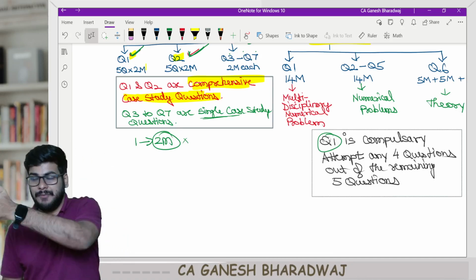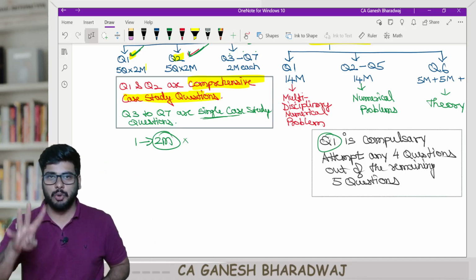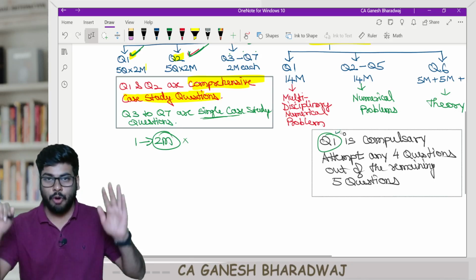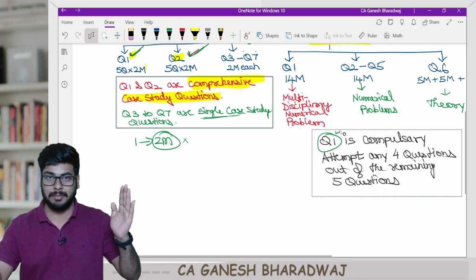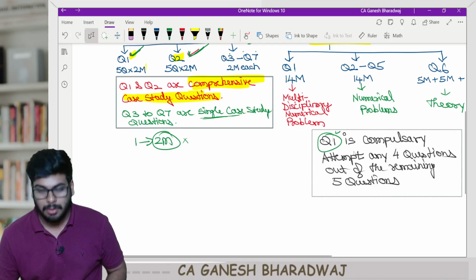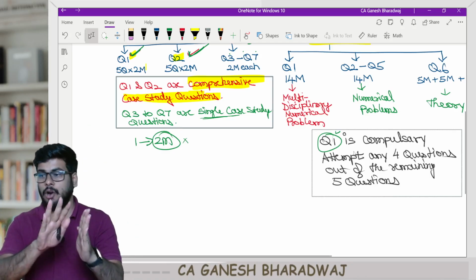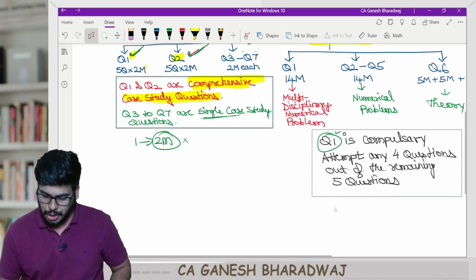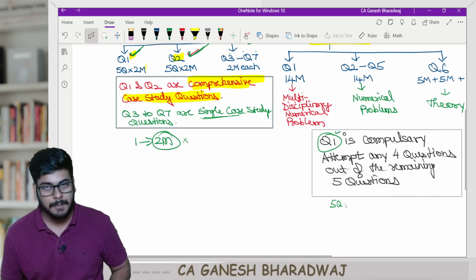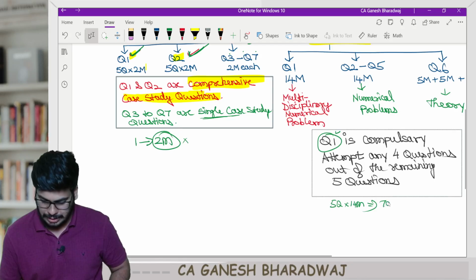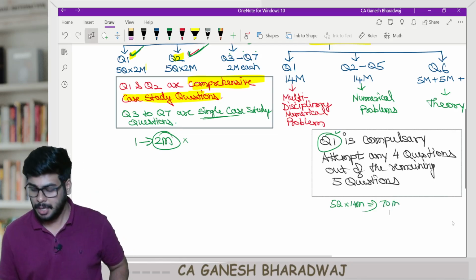Out of the remaining 5 descriptive questions, you can attempt any 4. So overall, 6 descriptive questions, each carrying 14 marks, are given. Question number 1 is compulsory, and out of the remaining 5 you attempt only 4. With this, you will be attempting 5 questions, each carrying 14 marks. So 5 into 14 gives you 70 marks. That is the breakup here.